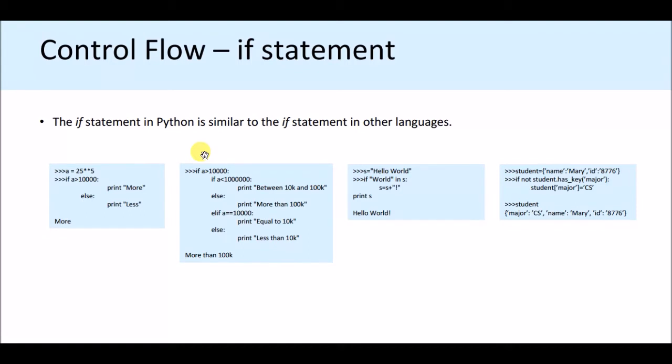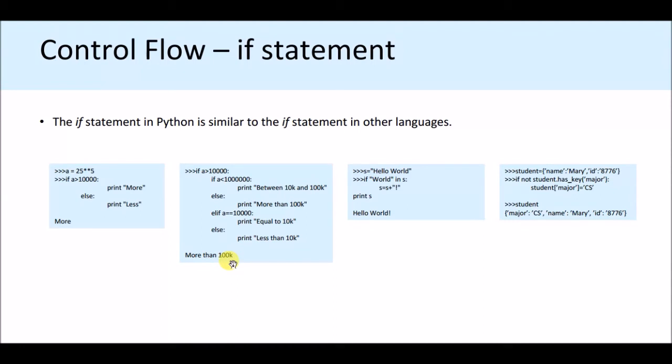So when you are bounded with three values, the variable is either less than this value, or equal to this value, or in between these two values, or greater than this value. You can also write one more thing, like if a double equal to 100k, then it also prints equal to 100k. So one more thing is also possible. As you know, we have defined a is equal to 25 double star 5, so it must be greater than 100k. That is why the else statement is verified and it prints more than 10k, 100k.